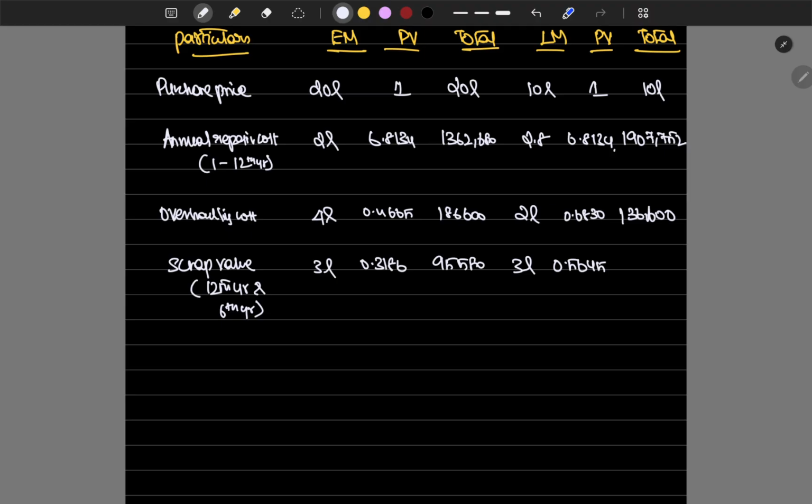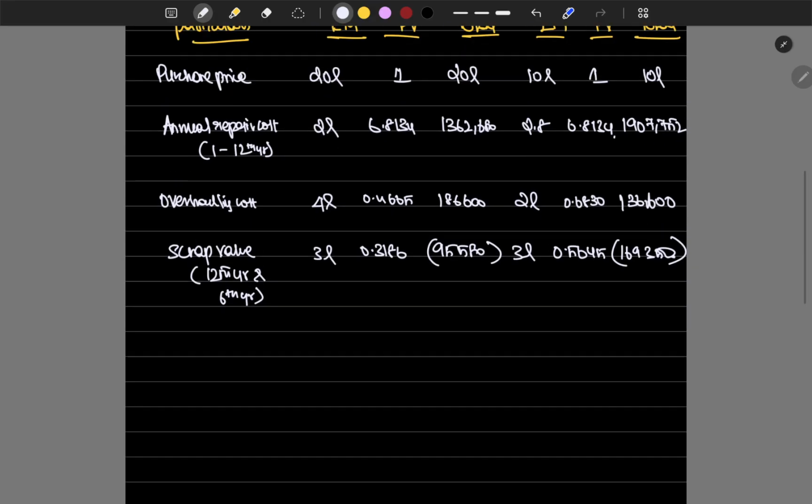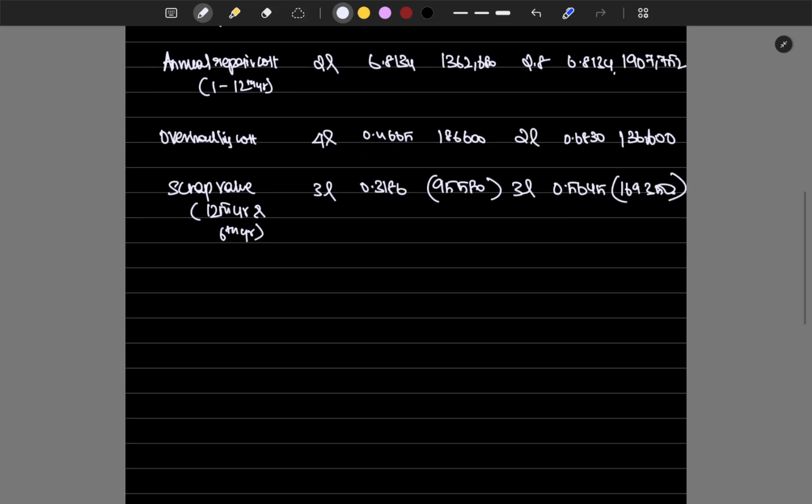Then 3 lakh into 0.5645, which is 1,69,350. We got the scrap value also. Since it is an inflow, we'll keep it as a negative value for easy understanding.